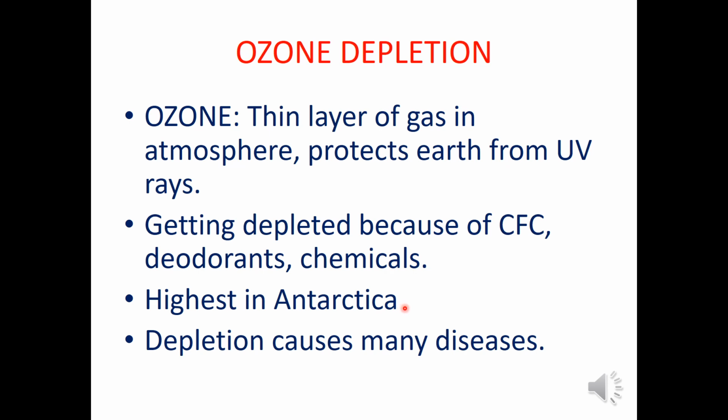Due to this, a chemical is released, and that chemical causes depletion of ozone layer. What are the bad effects of ozone depletion? The depletion of ozone layer causes many diseases like skin diseases and cancer because of the presence of UV rays.